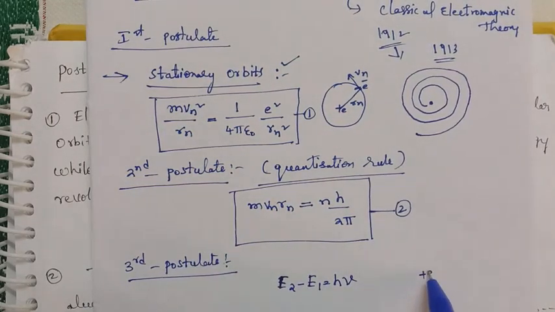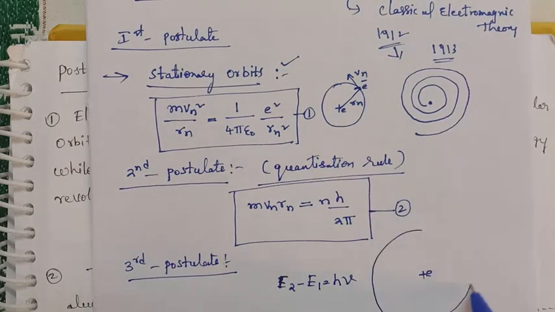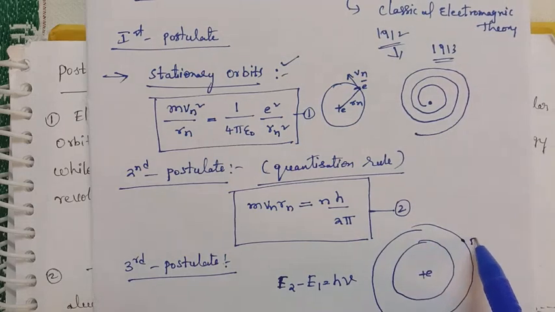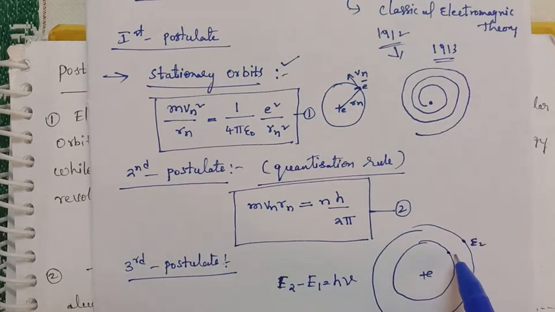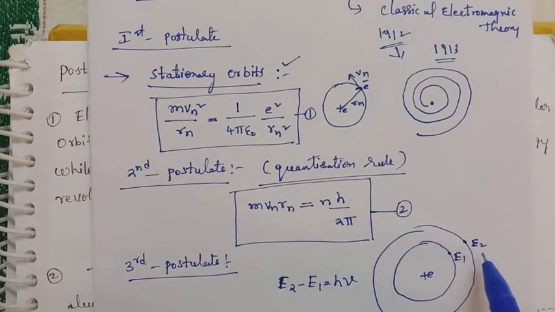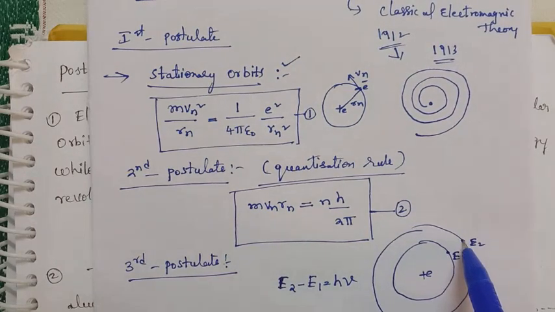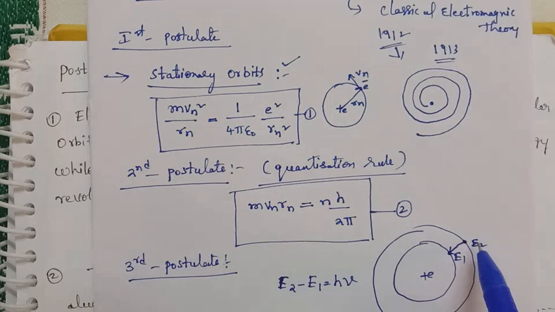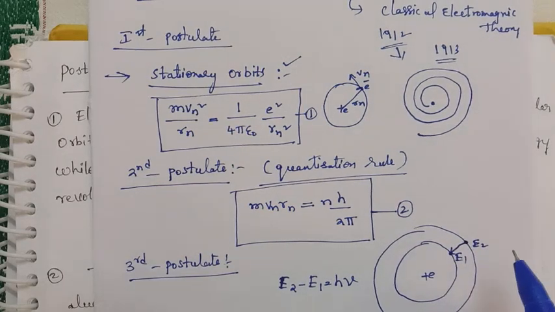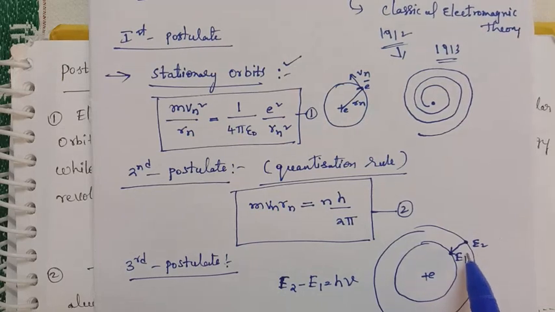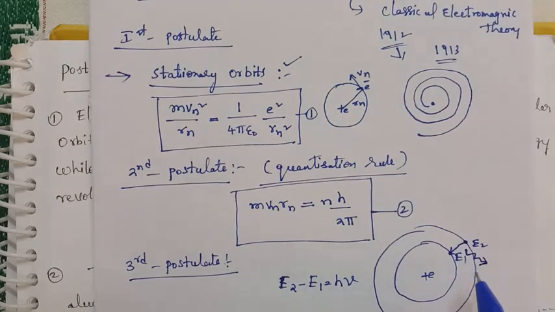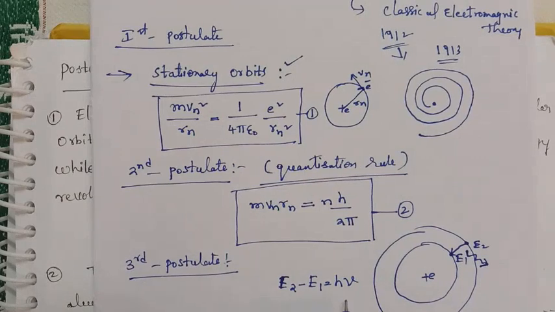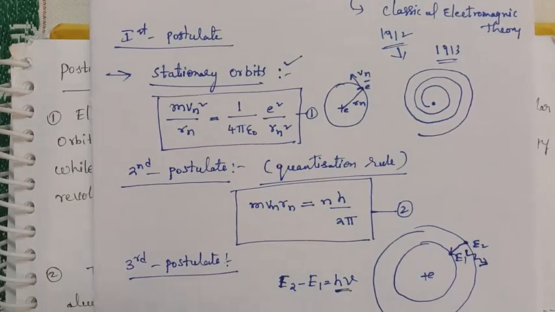If this is the positive nucleus with one orbit of energy level E2 and another orbit of energy level E1, when the electron jumps from the higher stationary orbit to the lower stationary orbit, it radiates the energy in the form of a photon. The energy difference between the two is h nu, the energy of the photon.